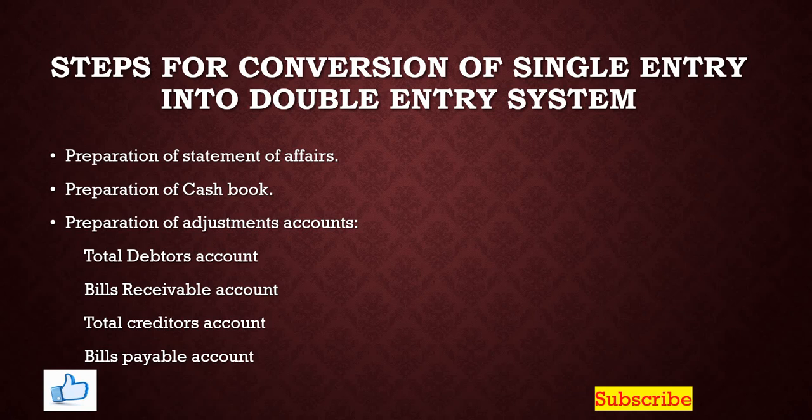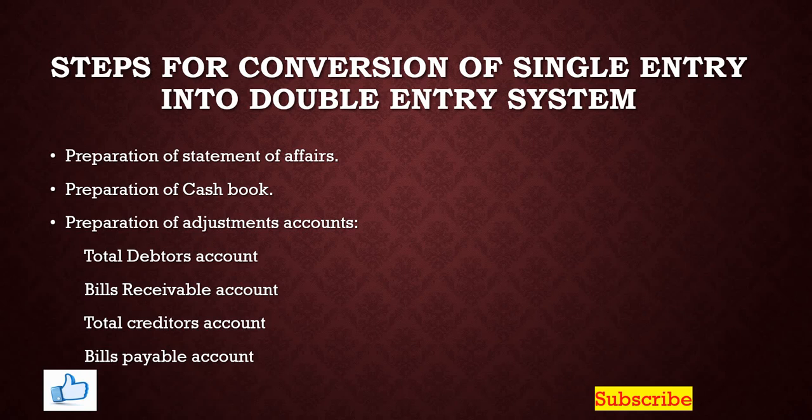Then the third step here, preparation of the adjustment accounts. Here you must be very careful while preparing these accounts here: total debtors account, bills receivable account, total creditors account, bills payable account. Here the total debtors account is prepared to find out either opening balance of debtors or closing balance of debtors or cash received from debtors or the amount of the credit sales.